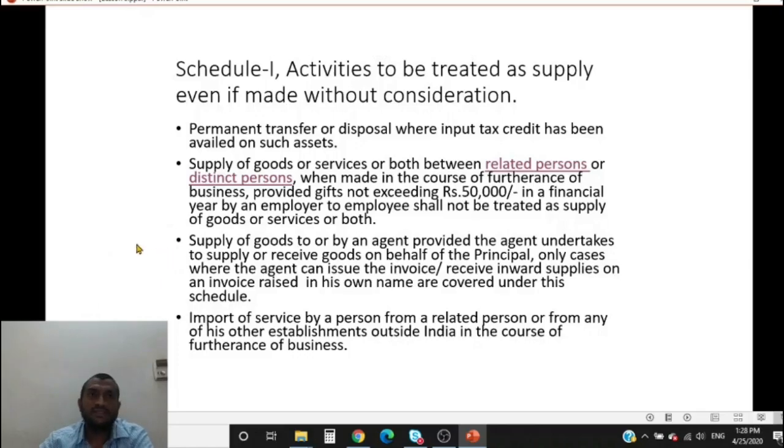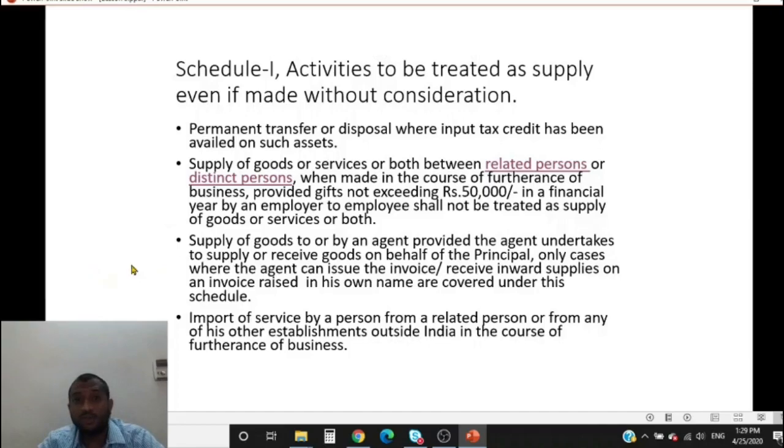Let us say X supplies coffee to Y. It tells Y to sell the coffee on his behalf. Now if Y can issue an invoice to the buyer in his own name, in that case X and Y are said to be principal agent for this purpose. If Y cannot issue an invoice in its own name, it has to issue invoice in the name of X only, then there is no principal agent relationship as per this schedule 1. And supply of goods by X and Y would not be treated as supply if Y cannot issue an invoice in his own name. If Y can issue an invoice in its own name, then it is covered by principal agent relationship as per this schedule 1.